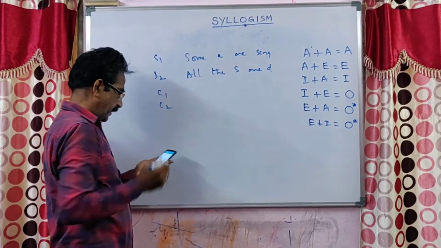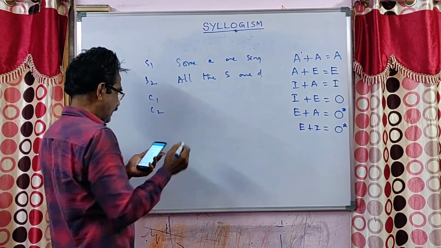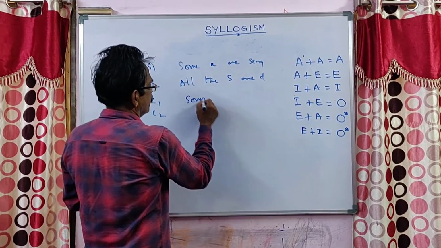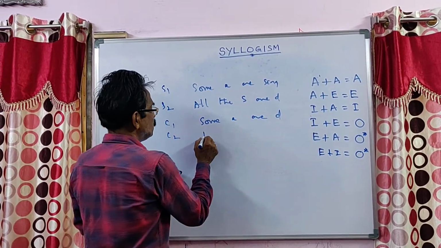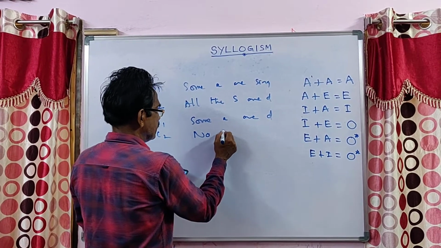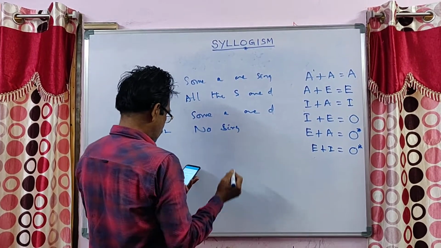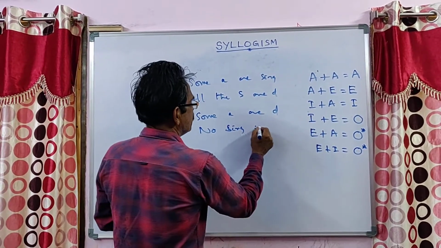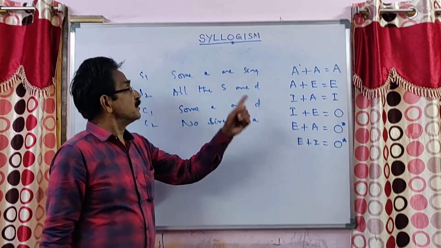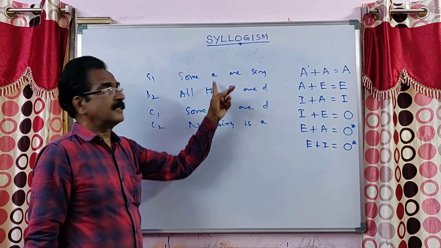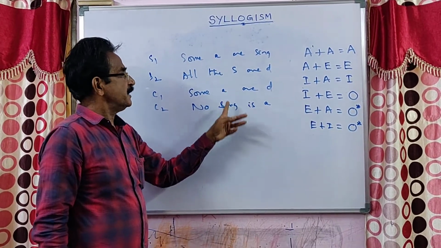C1 and C2 I am writing. Some actors are dancers. And no singer is an actor. See friends, this is your question. These are the two statements. These are the two conclusions.